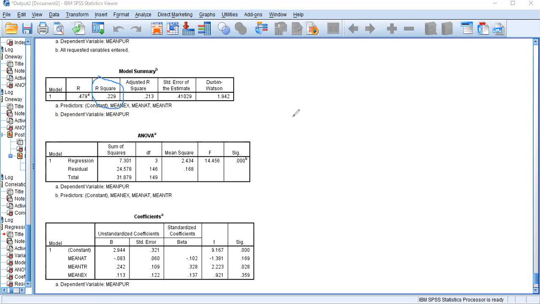I'm repeating again: the R-square value indicates that 23% of changes in your dependent variable are going to be represented by the changes in your independent variables.